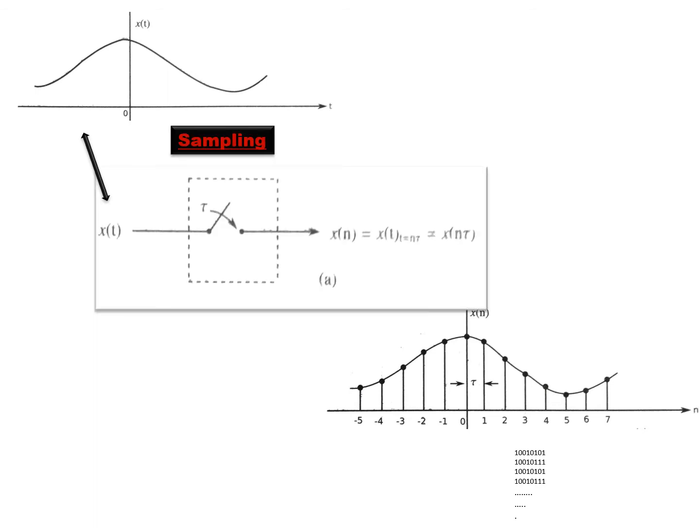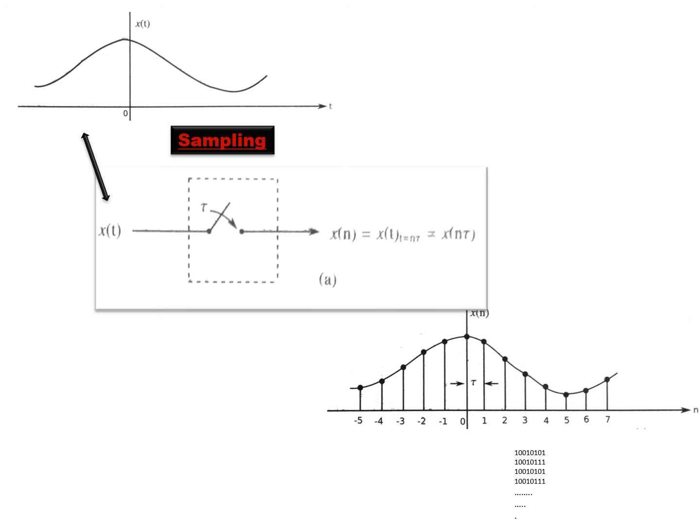It is basically shown as a switch here. It is a model. A real sampler is a bit more complicated than this. It contains more electronic parts, but it can be represented by a switching device that closes and opens at different instants of time to capture the samples of a continuous time signal to make it a discrete time signal.